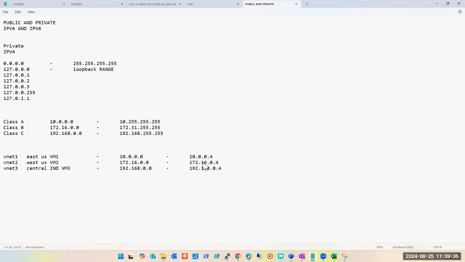192.168.0.4. 4. Perfect. Okay, guys, only 30 seconds are left. We'll take a break of 5 minutes. I need to convert the recordings and check some settings on Zoom. So take a break of 5 minutes. I'll see you guys at 11:45. We'll continue from here. This topic is not over now. Join the same link in 5 minutes.